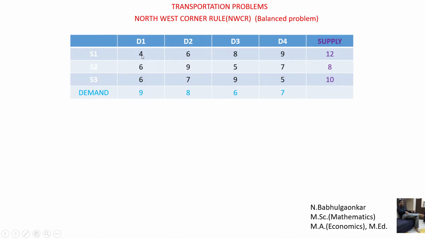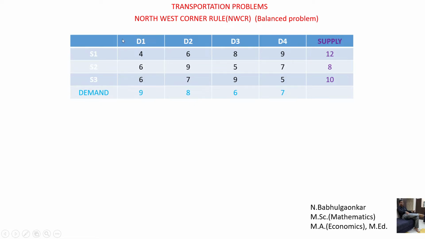Now what does this 4 indicate? It indicates the cost to transport goods from S1 to D1, meaning it takes a cost of rupees 4 per unit. Similarly, to transport goods from S3 to D2, it takes a cost of rupees 7 per unit, and so on.